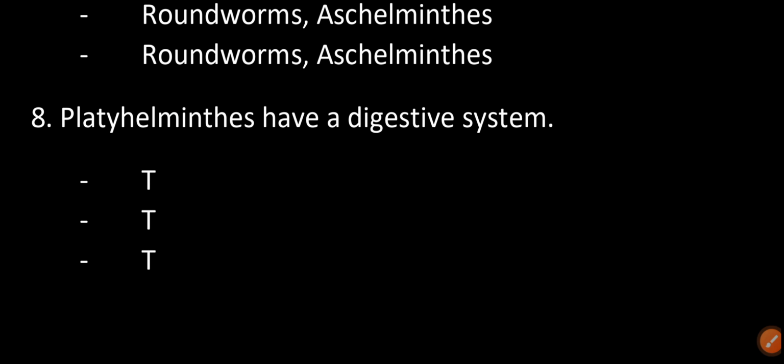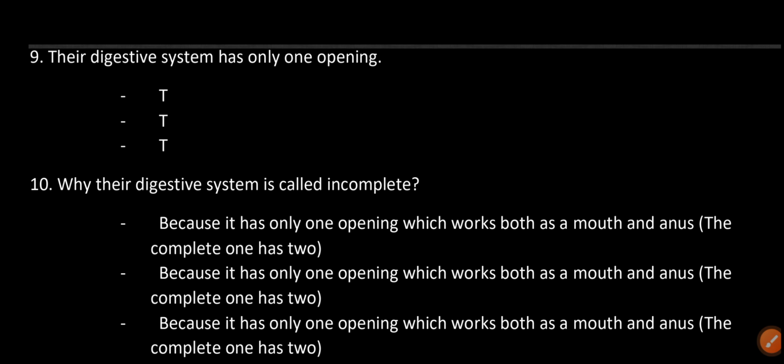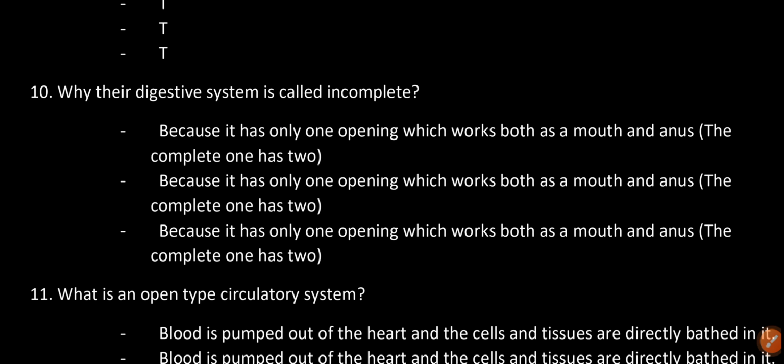Platyhelminthes have a digestive system. True. Their digestive system has only one opening. True. Why is their digestive system called incomplete? Because it has only one opening which works both as mouth and anus. The complete one has two.